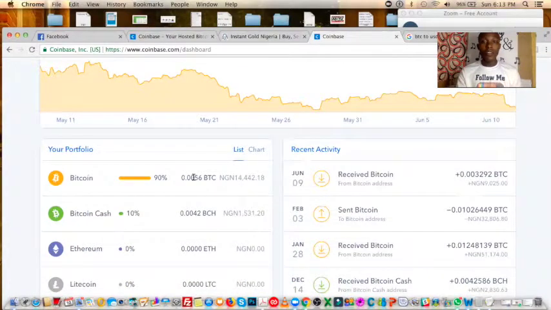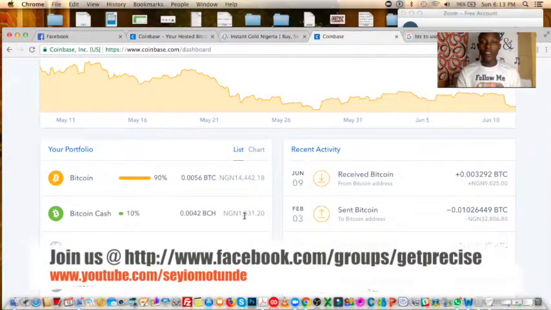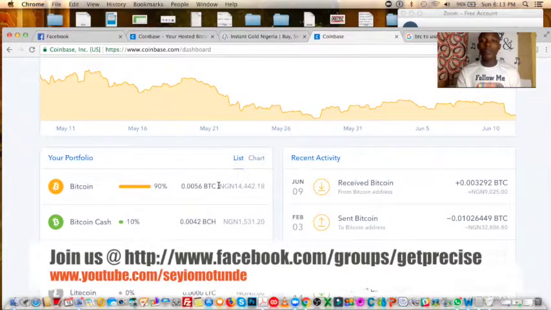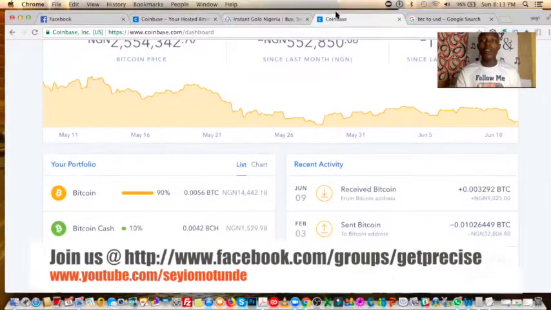In BTC, I have 0.0056, which is about 14,000 Naira. Then Bitcoin Cash as well, I have about 1,531. But I want to sell part of this BTC. When I sell it to an exchanger, I have my money withdrawn directly into my local account. I'm in Nigeria, so if you are in any other country, just go to Google and type e-currency exchanger in the name of your country.